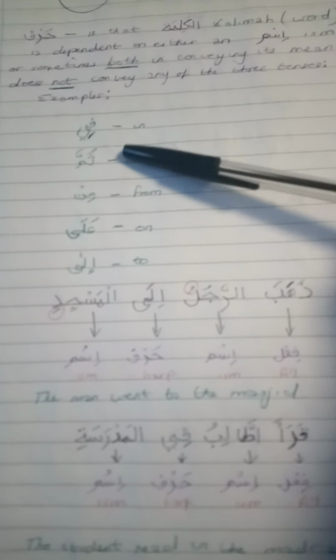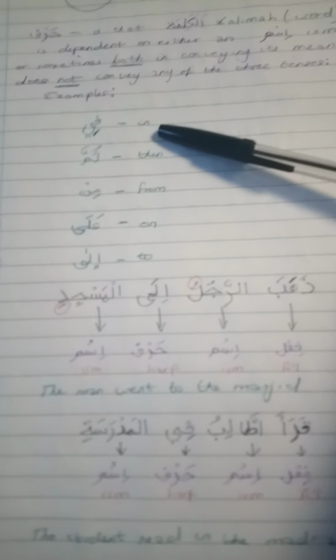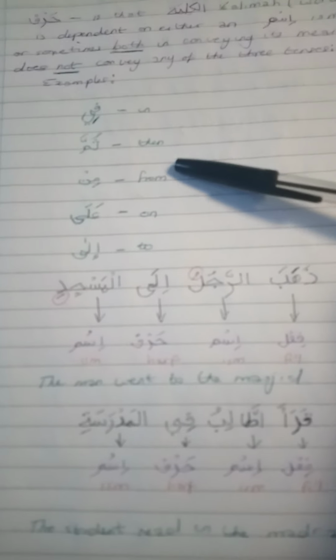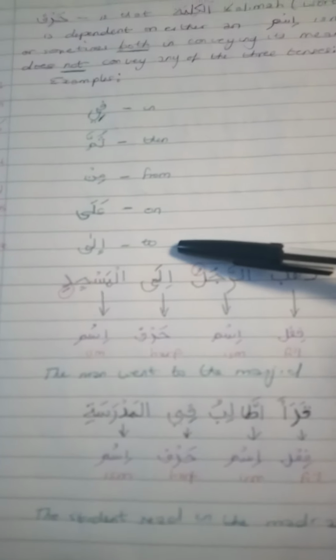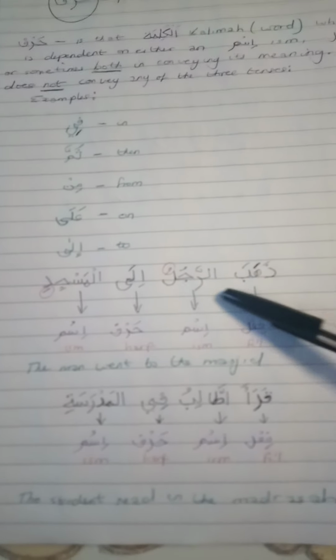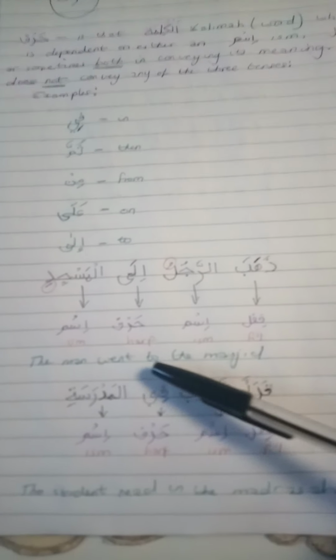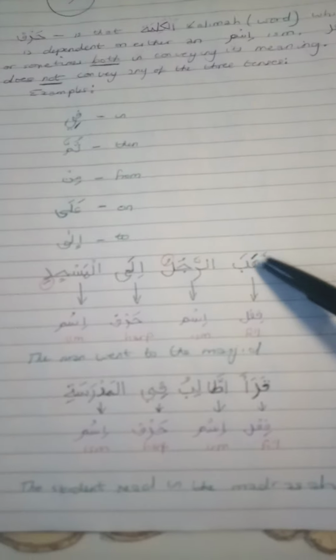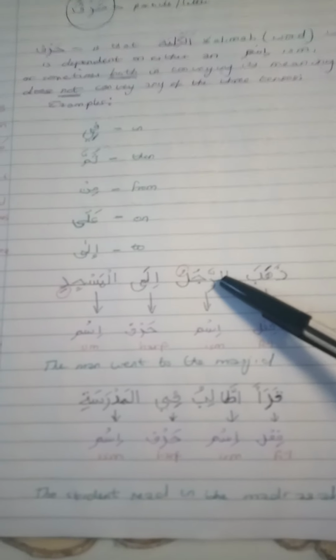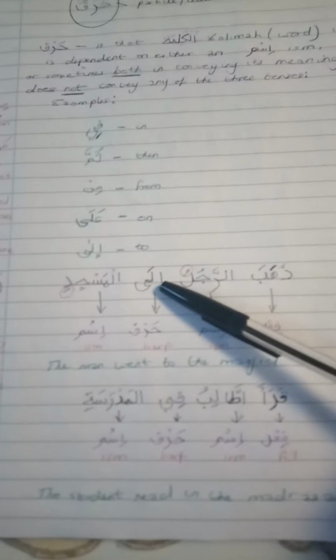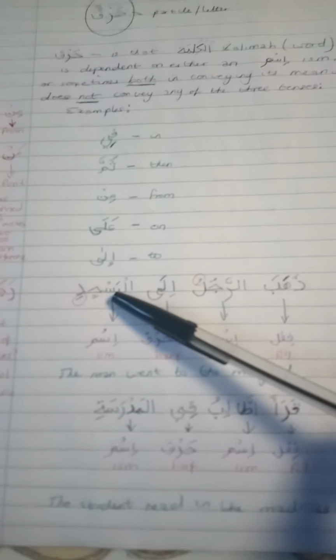So where were we? I was talking about the harful jar. We were talking about fi meaning in, thumma meaning then, min meaning from, ala meaning on, and ila meaning to. Giving an example: Zahaba rajulu ilal masjidi. This means the man went to the masjid. Zahaba means went, ar-rajulu means the man, to is ila, and al-masjid is the masjid.